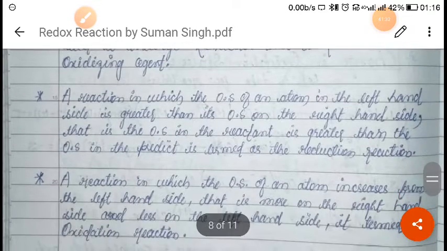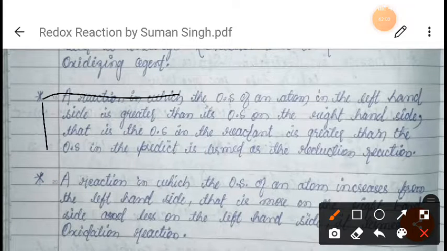Now next we will see the reaction in which the oxidation state of an element on the left hand side is greater than the oxidation state on the right hand side. That is, the oxidation state of the reactant is greater than the oxidation state of the product, is termed as a reduction reaction. I will try to make you understand.